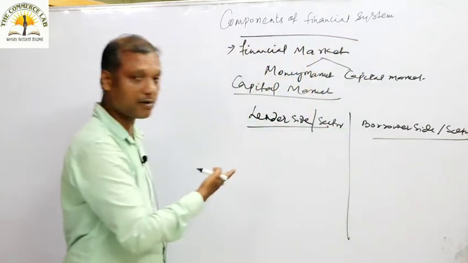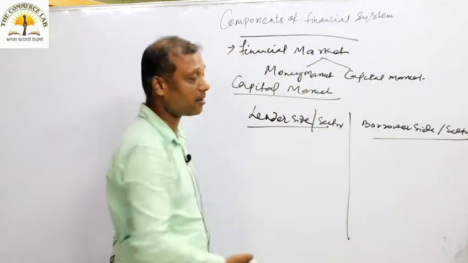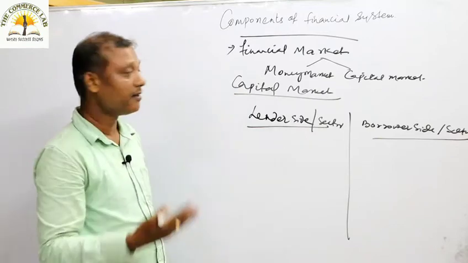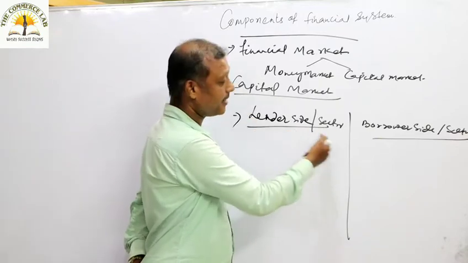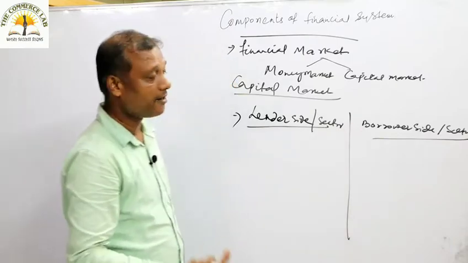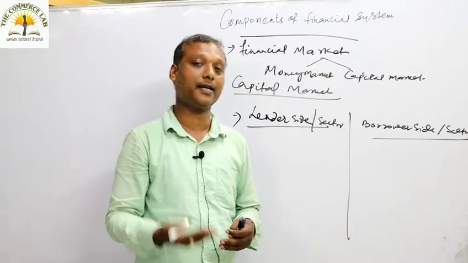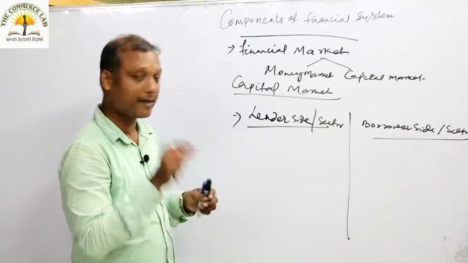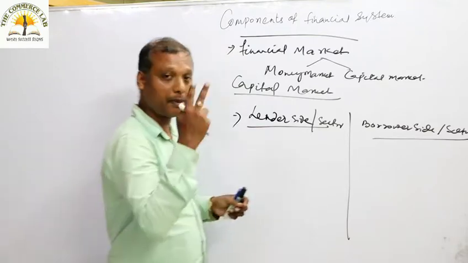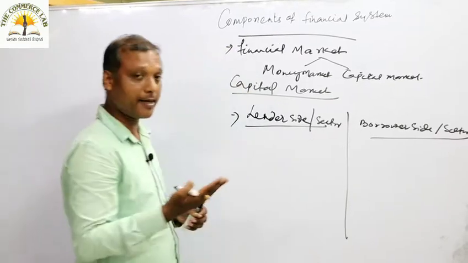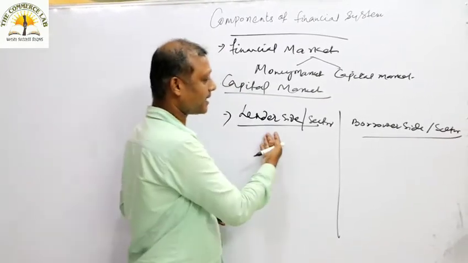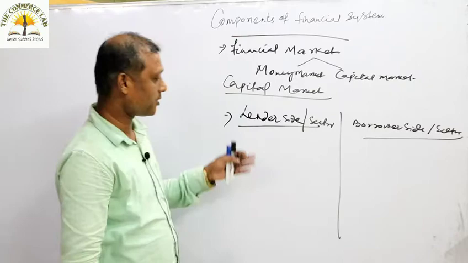It's a very simple one actually. When you talk about capital market or money market, the first point will be your lender side and the second your borrower side. A financial activity is carried out between two parties, one lender and one borrower. So let us talk about that.